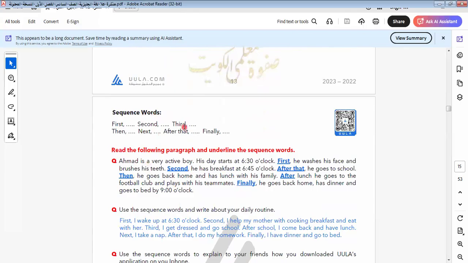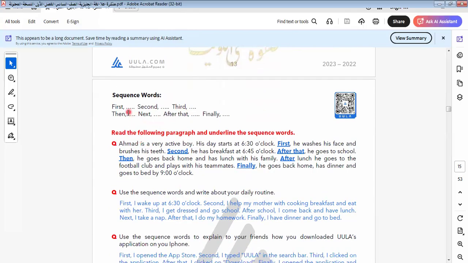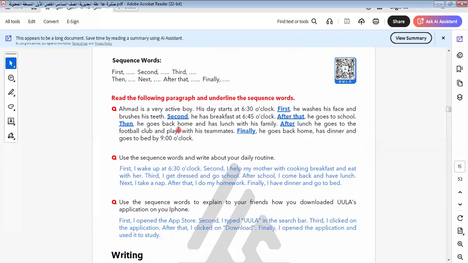Here we say sequence words, which show the arrangement of doing something. We say first, second, third, then, next, after that, and finally. Let's read this text together and know more about it. Read the paragraph and underline the sequence words. Here are the sequence words, and we underline them here.